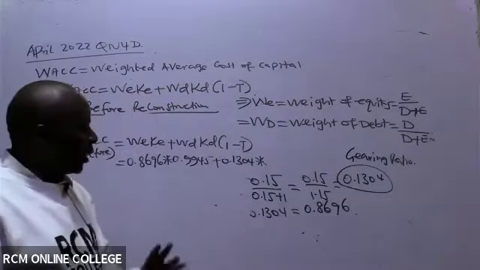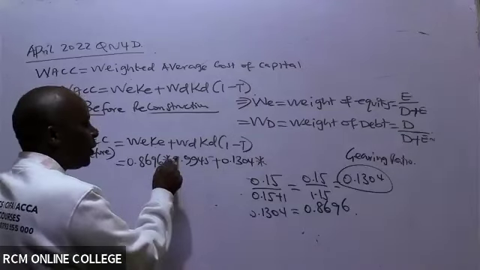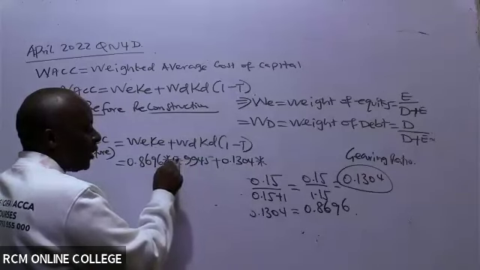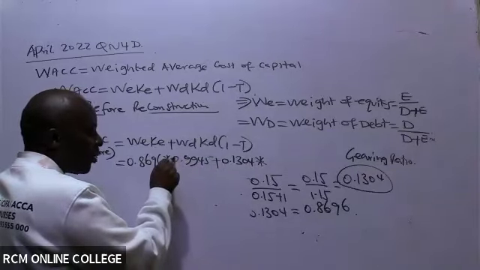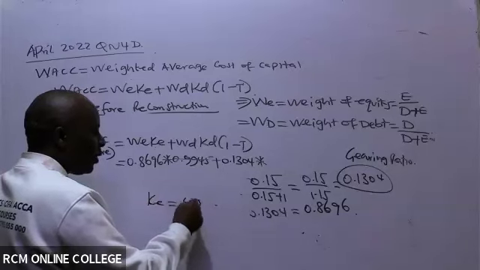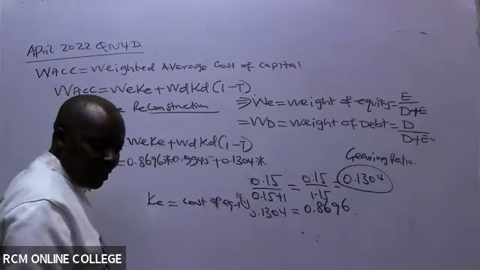Now, great, Edwin. Let's correct something here. Is this the value really for cost of equity, or are you giving me the value of beta? Let's correct this. Remember, KE is cost of equity.